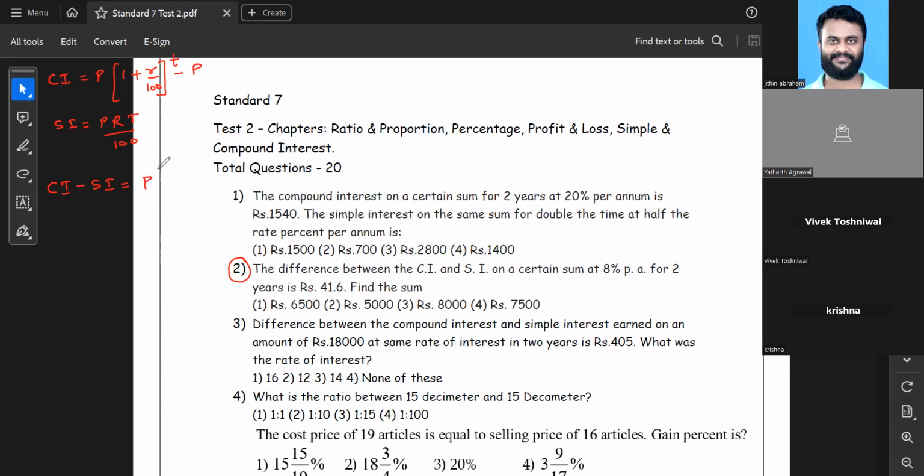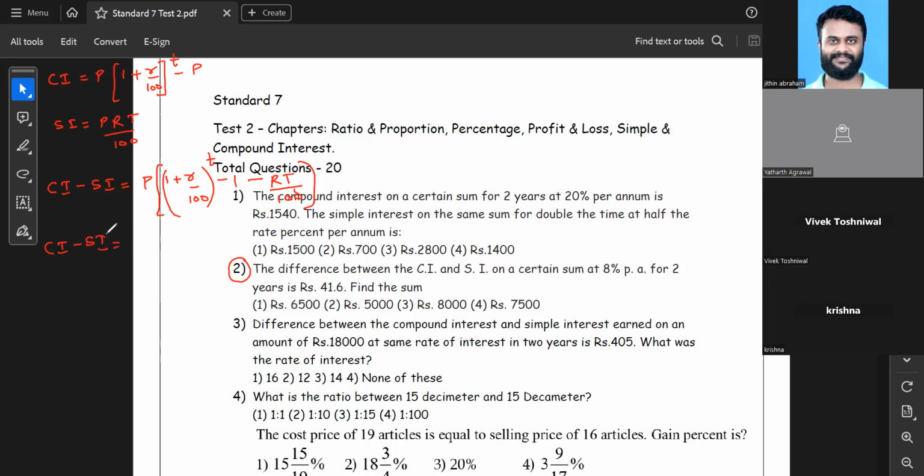So what I'm going to get is I take P common outside. I get 1 plus R upon 100, raised to t, minus 1, and then again minus RT upon 100. This is a complicated formula which we're getting out of it. So I'll give you a very simplified formula.